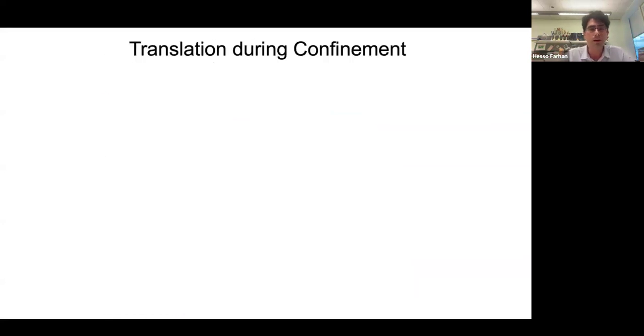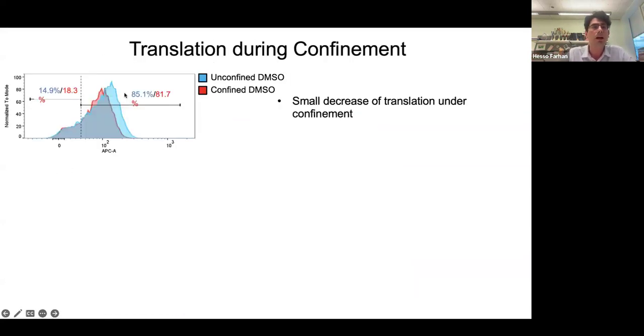And we thought, okay, does confinement regulate protein synthesis? This is the first experiment that we did. This is a SUnSET assay, a puromycin incorporation. The more the cells do protein synthesis, the more they incorporate puromycin, which you can stain and then detect by FACS. And you see here a very weak, really barely noticeable decrease of translation in cells that are exposed to confinement. That's the red curve here.